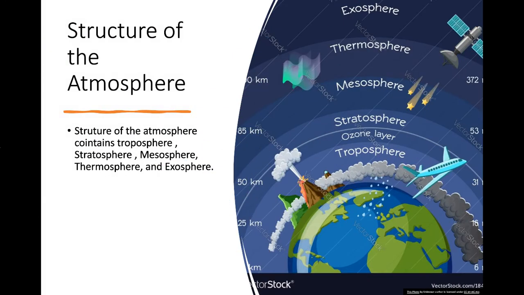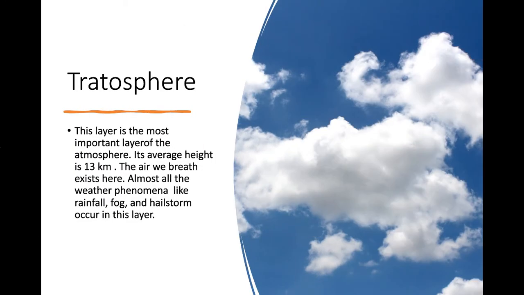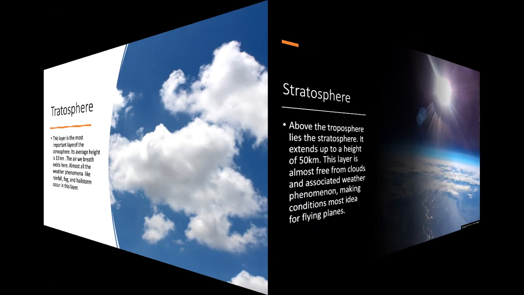So what is the structure of the atmosphere? The structure of the atmosphere contains troposphere, stratosphere, mesosphere, thermosphere and exosphere. Troposphere. This layer is the most important layer of the atmosphere. Its average height is 13 kilometers. The air we breathe exists here. Almost all weather phenomena like rainfall, fog and hailstorm occur in this layer.